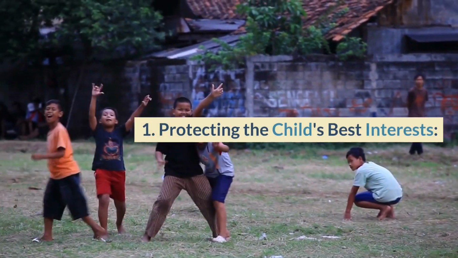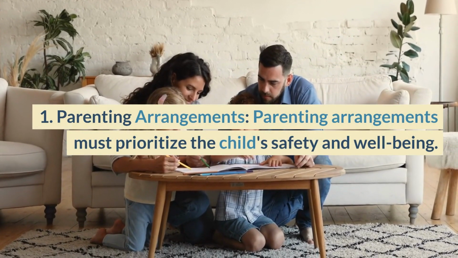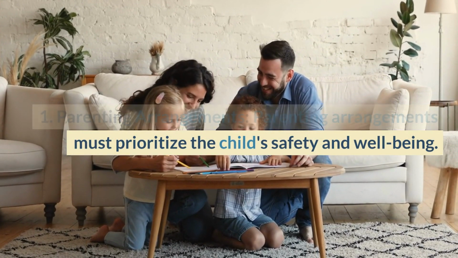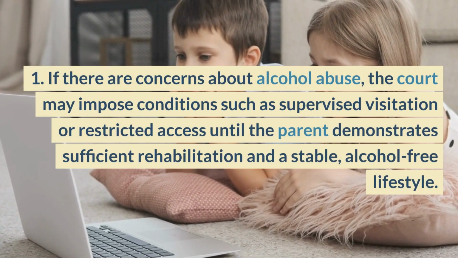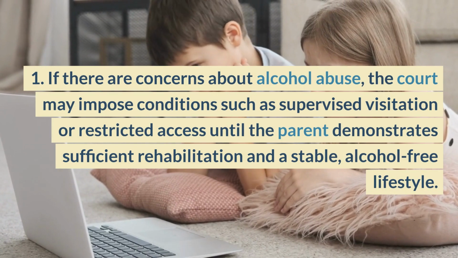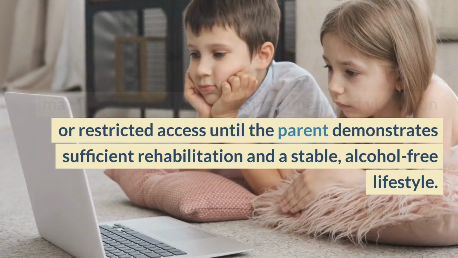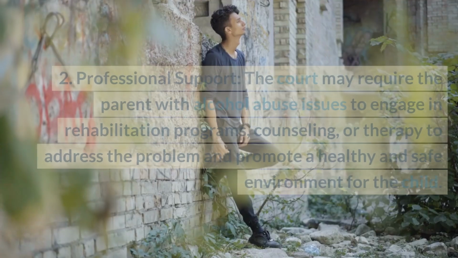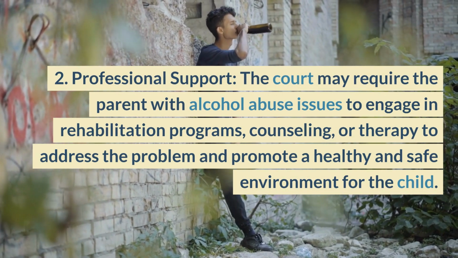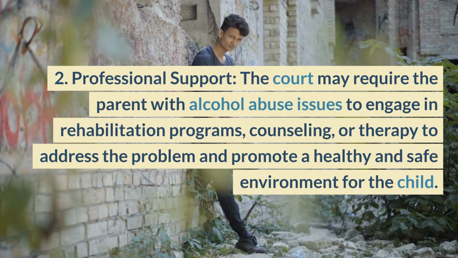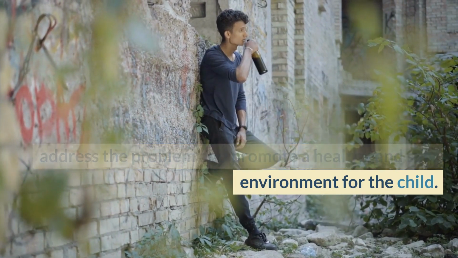4. Protecting the child's best interests. 1. Parenting arrangements. Parenting arrangements must prioritize the child's safety and well-being. If there are concerns about alcohol abuse, the court may impose conditions such as supervised visitation or restricted access until the parent demonstrates sufficient rehabilitation and a stable, alcohol-free lifestyle. 2. Professional support. The court may require the parent with alcohol abuse issues to engage in rehabilitation programs, counseling, or therapy to address the problem and promote a healthy and safe environment for the child.